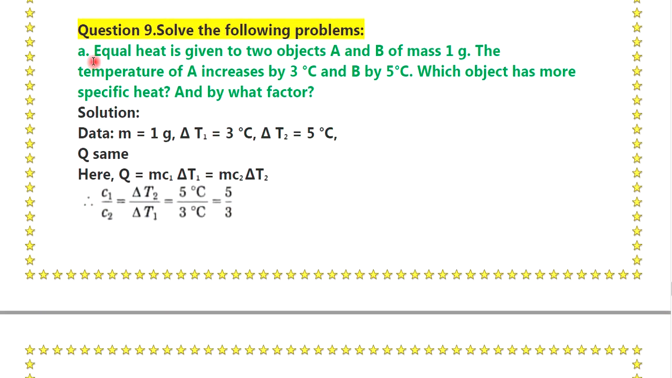In the first problem, equal heat is given to objects A and B of mass 1 gram. The temperature of A increases by 3 degrees Celsius and B by 5 degrees Celsius. Which object has more specific heat and why, and by what factor? Solution: data, mass is equal to 1 gram, delta T1 is 3 degrees Celsius, and delta T2 is 5 degrees Celsius.